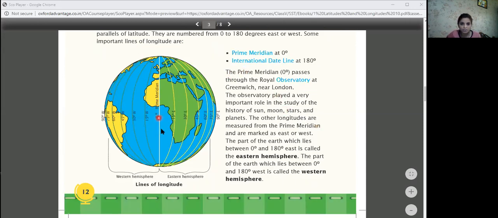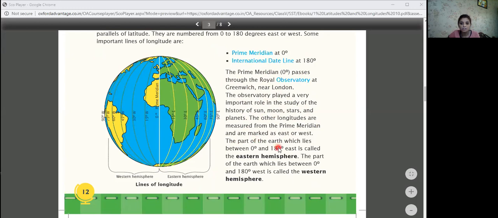Now here in the figure you can see this is the prime meridian, 0 degrees, where my spotlight is moving. The prime meridian passes through the Royal Observatory, Greenwich, near London. The observatory played a very important role in the study of the history of the sun, moon, stars, and the planets. The other longitudes are measured from the prime meridian and are marked as east or west.